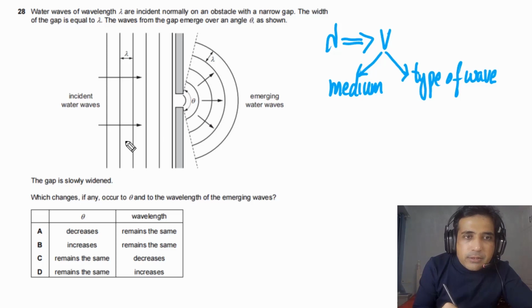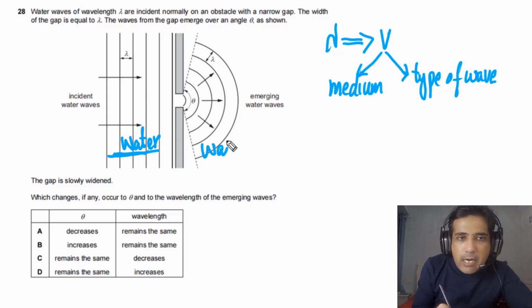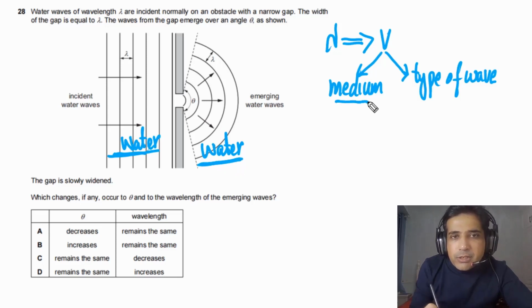For this question, it is given to us, we have water, this is our medium, this is before this obstacle, and after this obstacle we also have water. So water is the medium. So in this case, the medium is not changing. So if the medium is not changing and the type of wave is also the same, it means that the speed of the wave will not change. If the speed of the wave is not changing and the frequency of the wave is the same, it simply means that lambda also stays the same. So this is what we need to understand about wavelength.